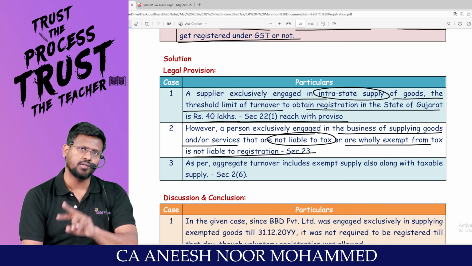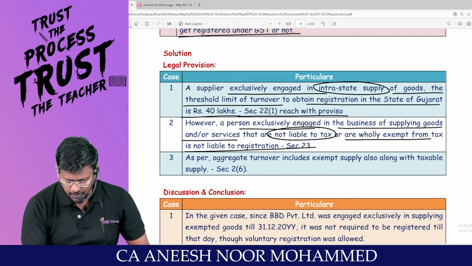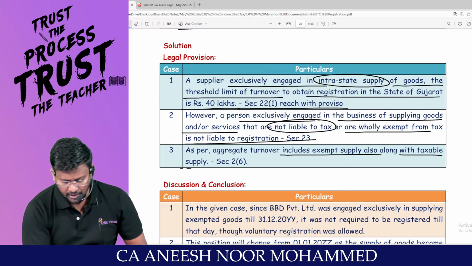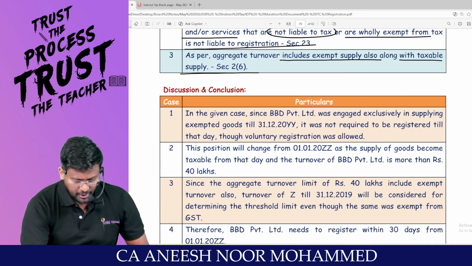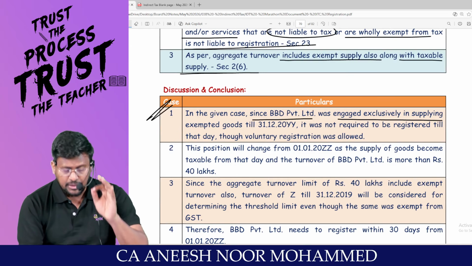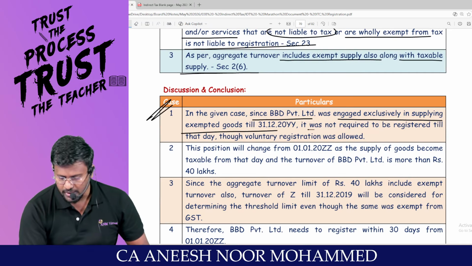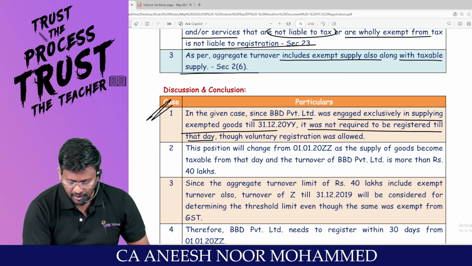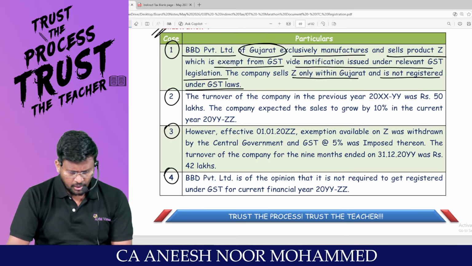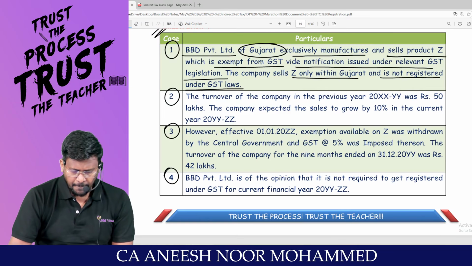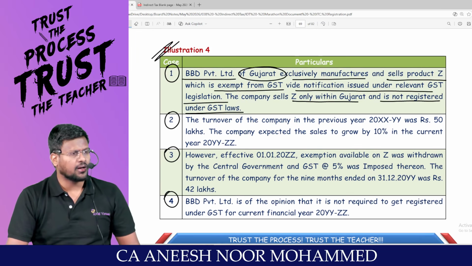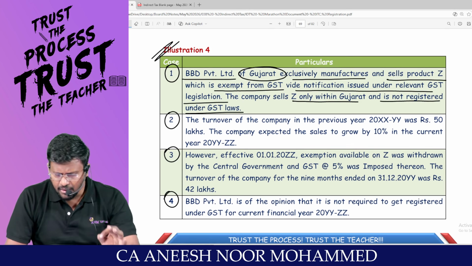We all know that section 23 overrides section 22. Aggregate turnover includes what supply also? Exempt supply also, along with the taxable supply. Am I right? So in the given case, since BBD Private Limited was engaged exclusively in supplying exempted goods, it was not required to be registered till that day, though voluntary registration was allowed. So, my dear lovable students, they are not liable to take registration only if they are exclusively engaged in exempt supply.